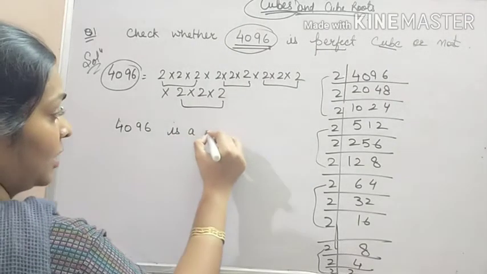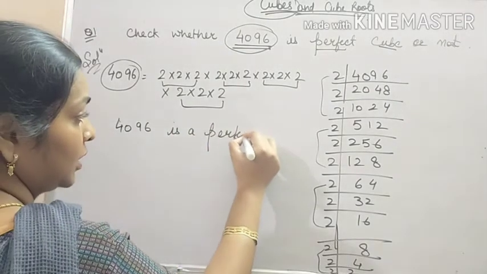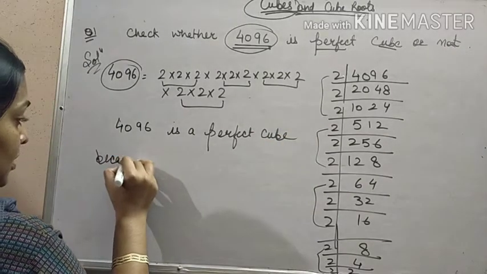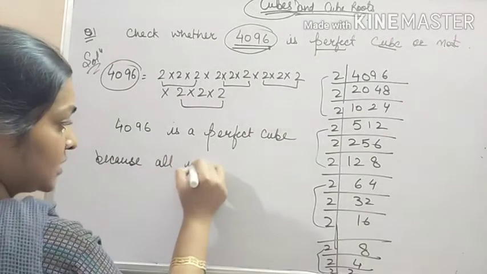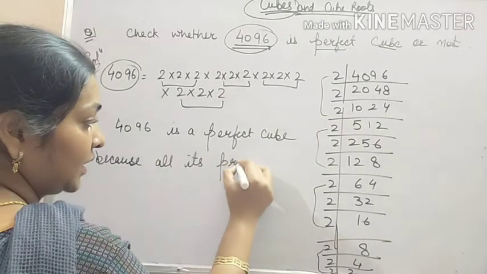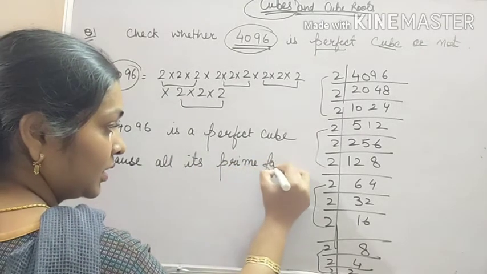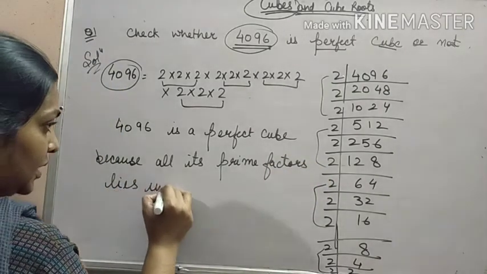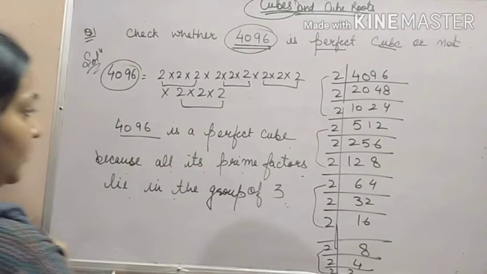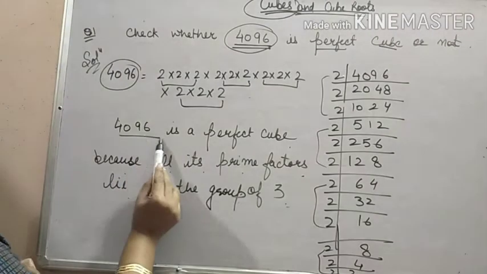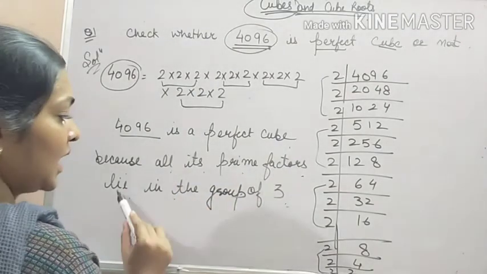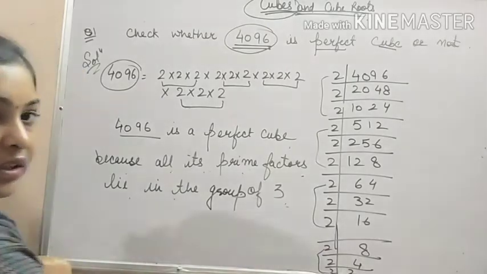4096 is a perfect cube. Why? Because all its prime factors lie in the group of 3. 4096 is a perfect cube because all its prime factors lie in the group of 3.